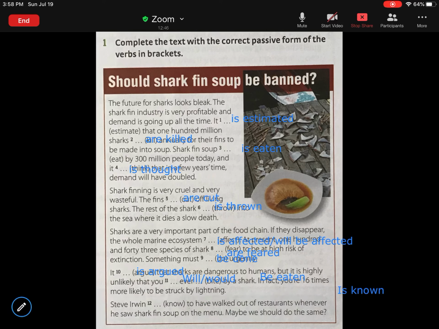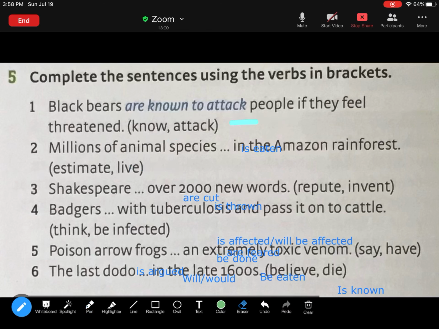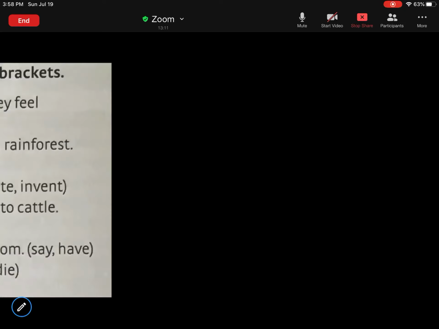Okay, and that's it. You have two more exercises to do in your book, so I would like you to work on those. These are the ones. You have number 5 and number, oh, what is the other one? And number 6 too. Number 5 and 6. So do those, please. And if you have any questions, please let me know. I will be more than glad to help.